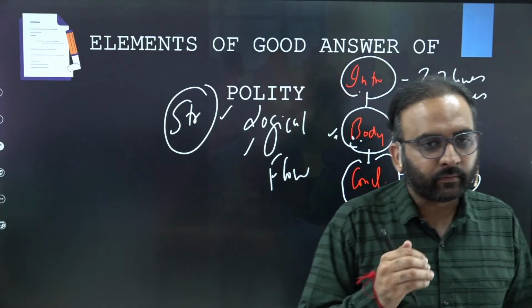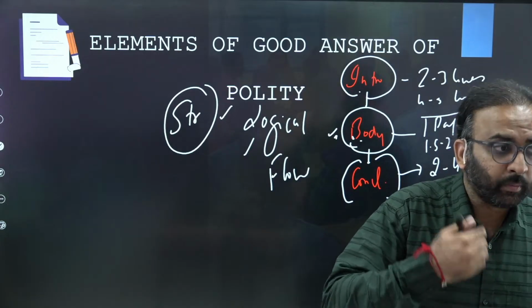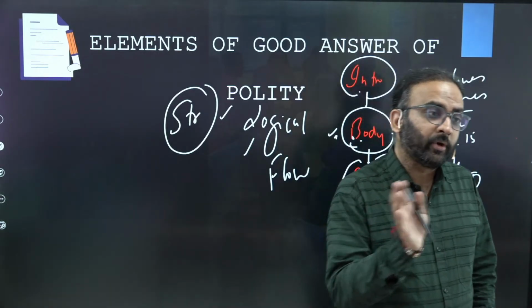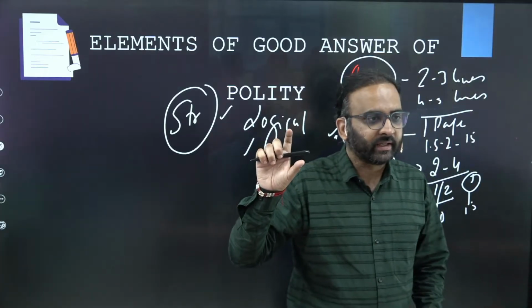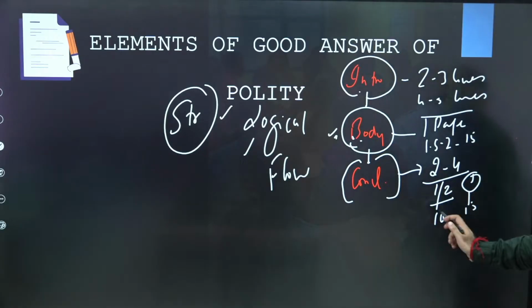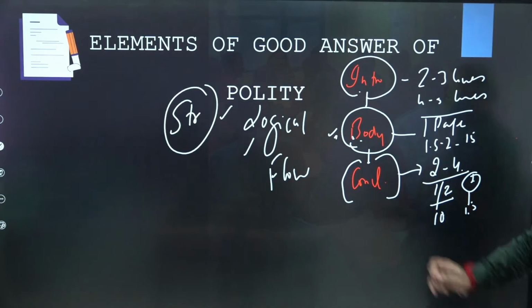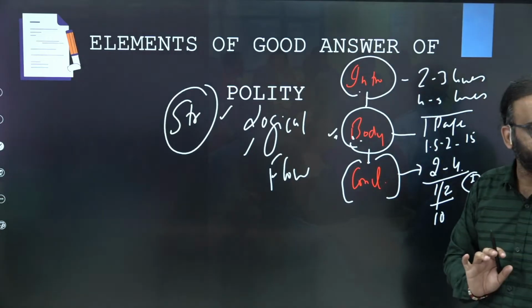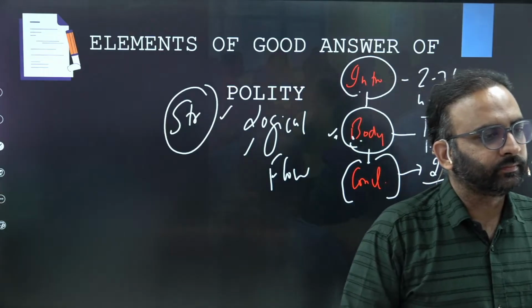That's why you are consuming words or space here in the introduction. Why could the conclusion be lengthy? Because quite often in the conclusion you need to write suggestions. Whatever issue you pinpoint, you have to give its corresponding suggestion. That's why the conclusion section sometimes gets lengthy. So it could be a minimum of 2 to 4 lines, or it could take half a page in a 10 marks question or 1 page in a 15 marks question. But the introduction should never be lengthy. Clear?